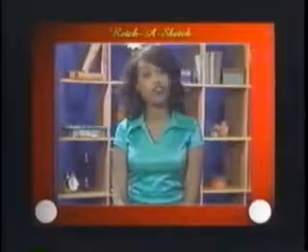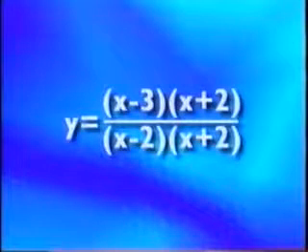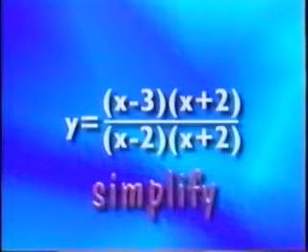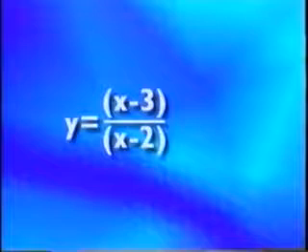A second, very useful form for functions is found by factoring both the top and the bottom of the fraction. For our example, that leads to y equals x minus 3 times x plus 2 over x minus 2 times x plus 2. As we know, the factored form helps simplify the rational function. With our example, we can reduce this function to y equals x minus 3 over x minus 2.